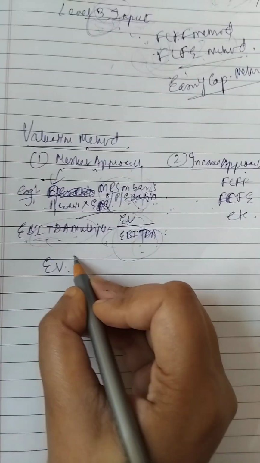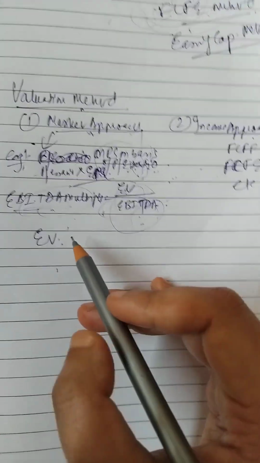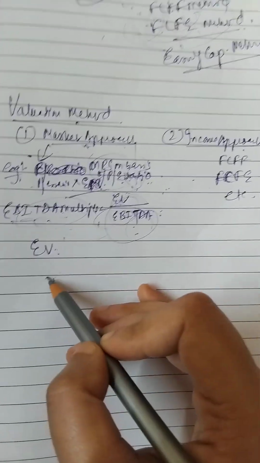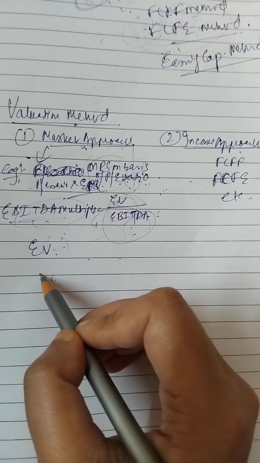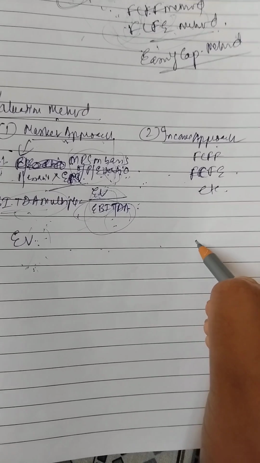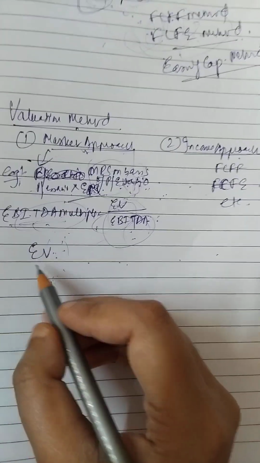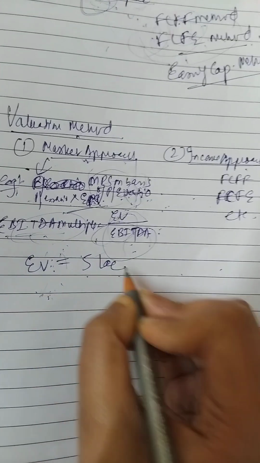EV means what? Value of firm. As we learned in the SFM chapter, in business valuation, EV and value of firm are the same. Another way of determining the value of the firm is value of equity plus value of debt less cash and cash equivalent, okay. So accordingly, suppose we get EV 5 lakh.